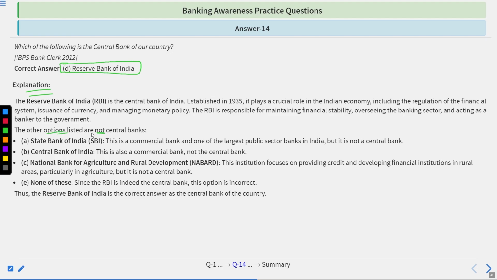Other options listed are not central banks. First, State Bank of India is a commercial bank and one of the largest public sector banks in India, but it is not a central bank. Central Bank of India is also a commercial bank, not the central bank. National Bank for Agriculture and Rural Development, NABARD, focuses on providing credit and developing financial institutions in rural areas, particularly in agriculture, but it's not a central bank. None of these: since the RBI is indeed the central bank, this option is incorrect. Thus, Reserve Bank of India is the correct answer as the central bank of the country.